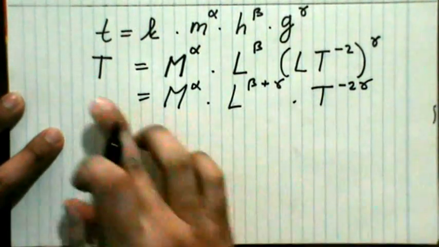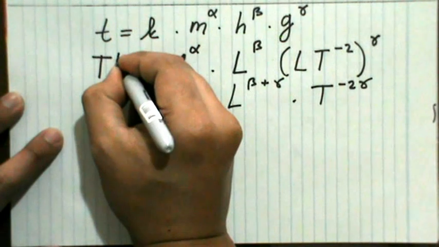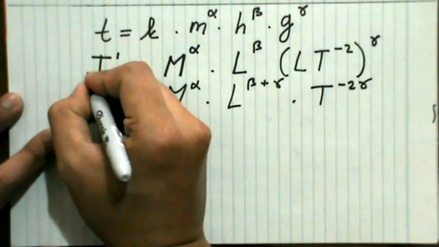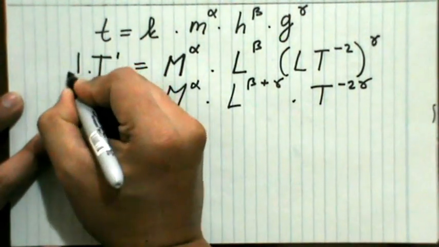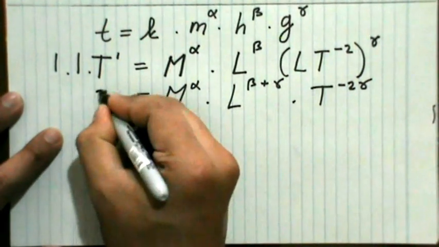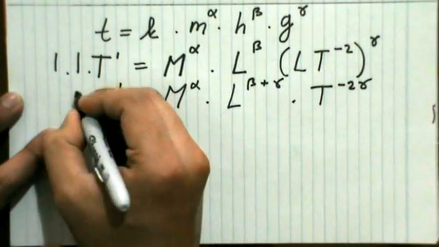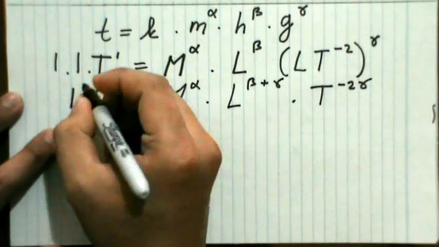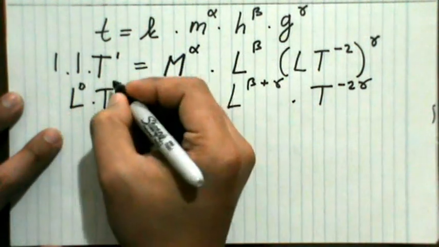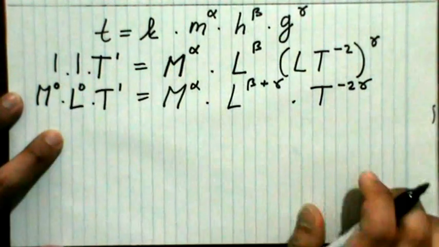Now let's see the left side. Here we have T, and we can write it as T to the 1. We can also multiply here with 1. Why do we need to do that? Because I want to change this 1 into dimension L to the 0, and then M to the 0.